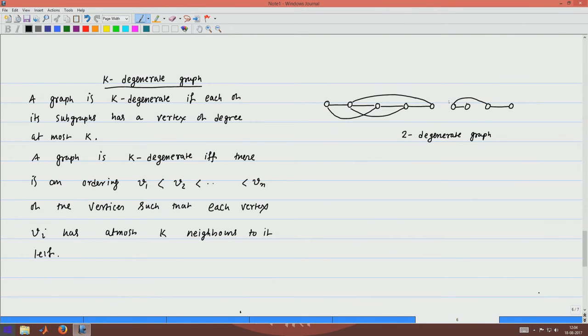The way I showed before, this is a subgraph of this graph G, and you can see that the rightmost node has degree at most 2. And this is true for any subgraph, it is not just for this particular subgraph. If you take any other subgraph, of course. Yeah. So, this is an example of a 2-degenerate graph.